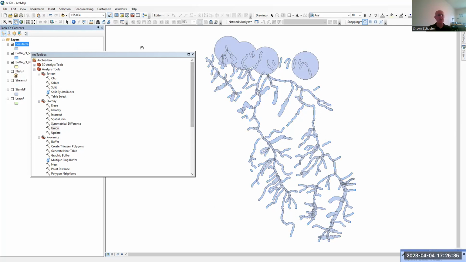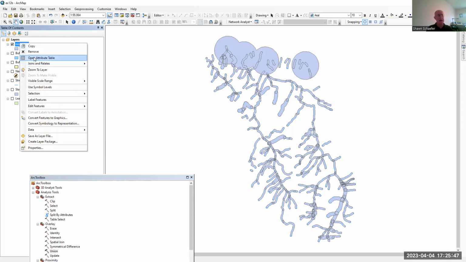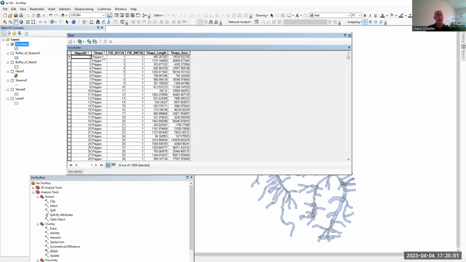All right, so now we have our no cut area. I'm going to turn off the buffer area, so all we have is the no cut area. Now I'm going to right click on no cut area and open up the attribute table. Here's what you get. Every one of the new polygons has its own object ID, as is the case with all GIS data.